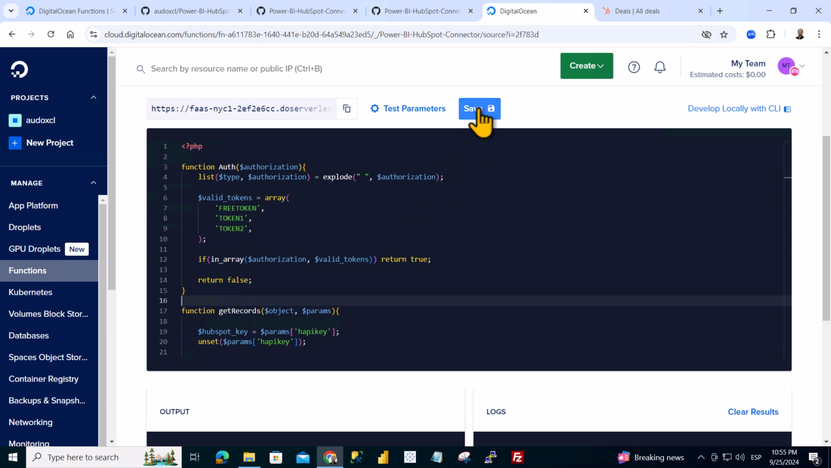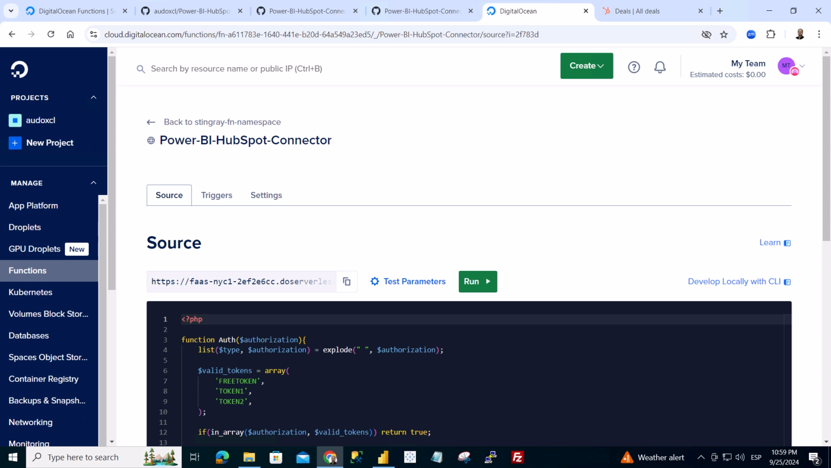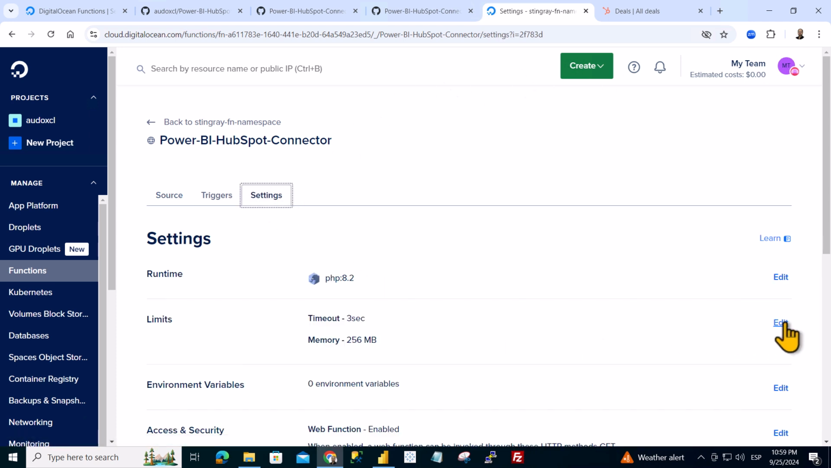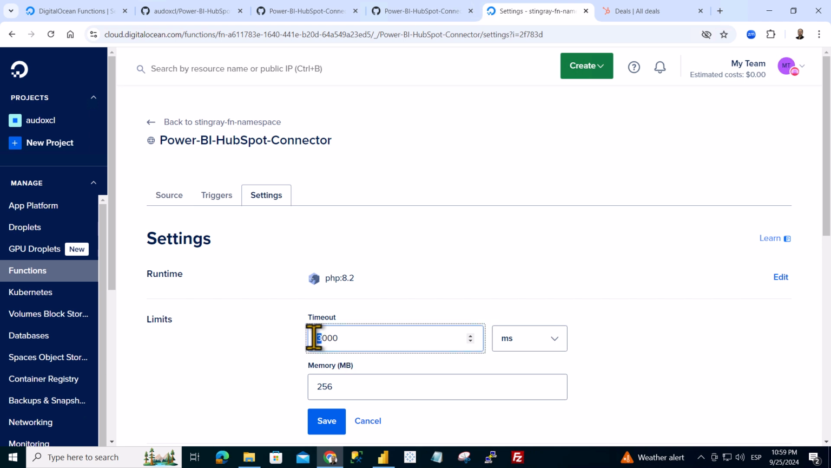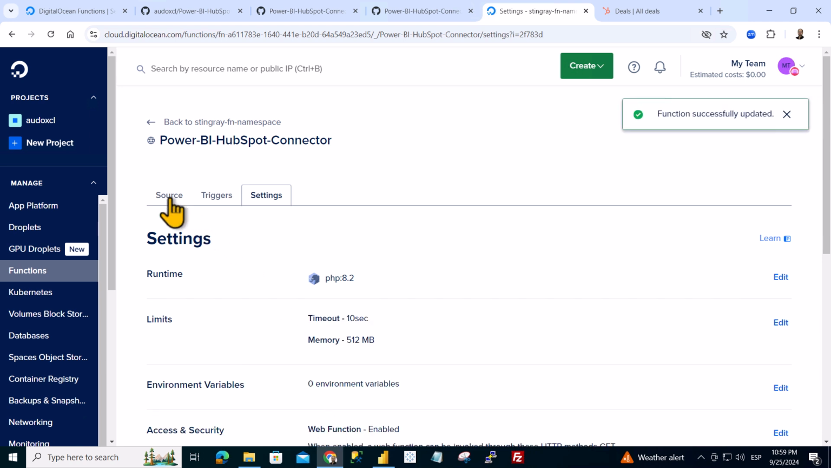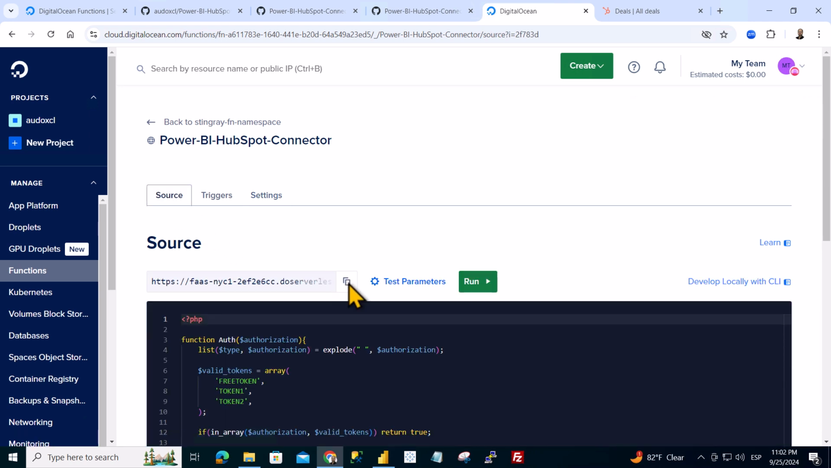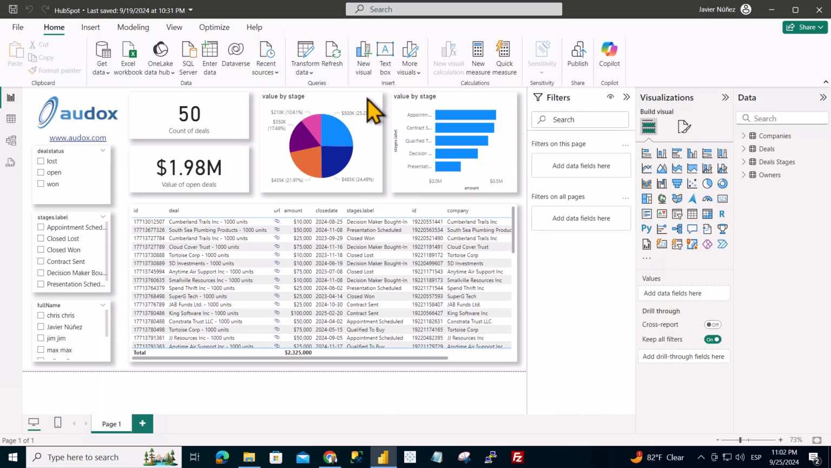Now click on Save. If you need to allocate more resources to the function, you can increase the timeout and memory limits here. We recommend a timeout of at least 10 seconds and a memory of at least 512 megabytes. Now we copy the URL of the function and paste it into Power BI to check that everything works.